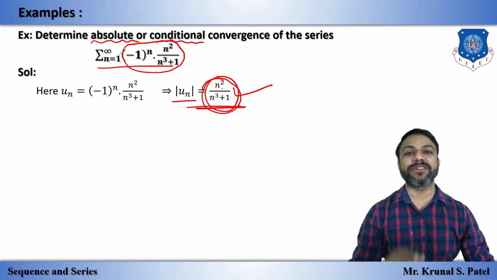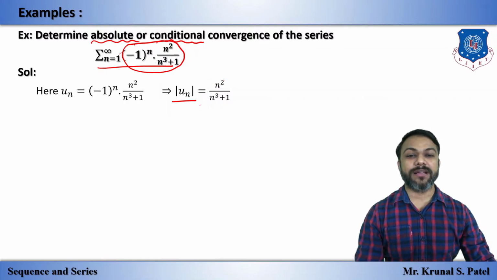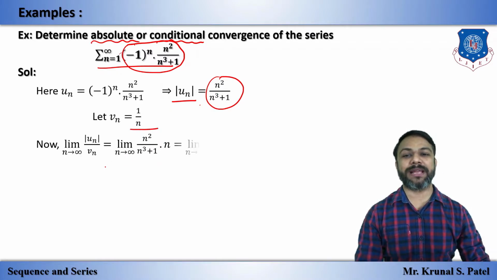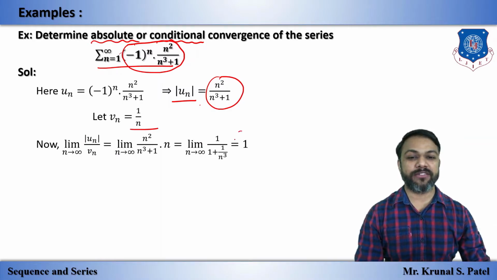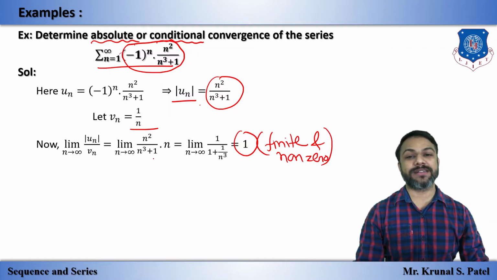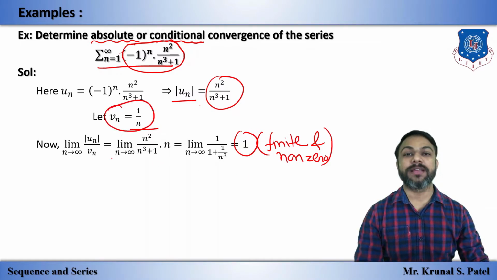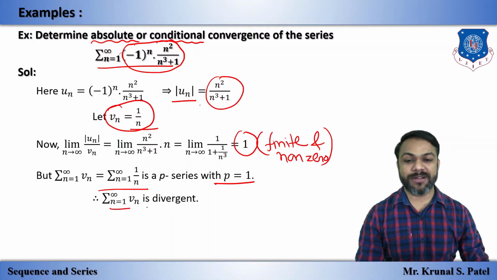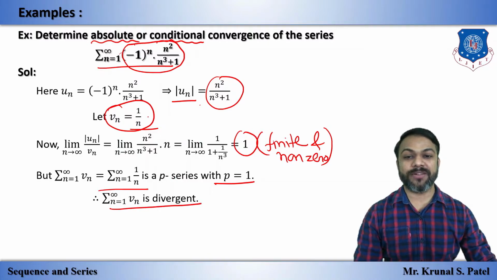I am saying this is the comparison test. How? You can take n square from the numerator and n cube from the denominator, so we have Vn equal to 1 by n. And by the limit comparison test, Un by Vn, we have 1, which is finite and non-zero. So by the limit comparison test, we compare with the p series, and for p equal to 1 we know that sigma vn is divergent. So sigma vn is divergent.